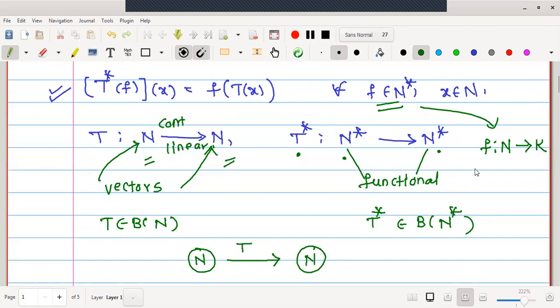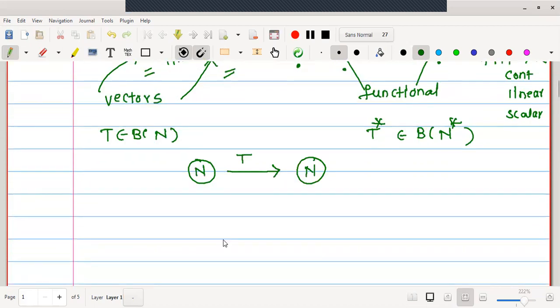Therefore f has these three properties: belonging to N star means it is in the conjugate space, it is continuous, linear, and no doubt scalar valued.